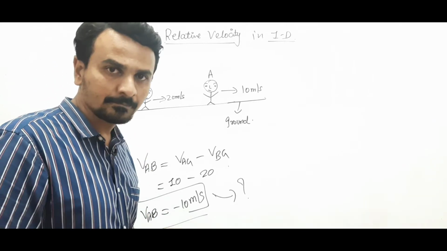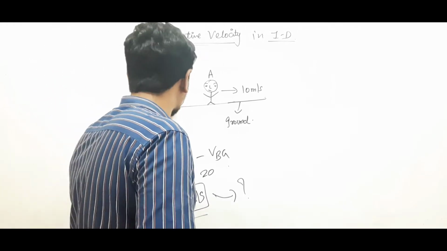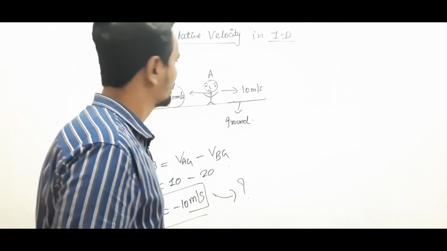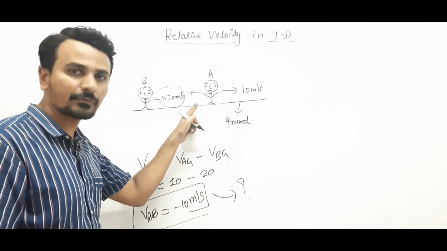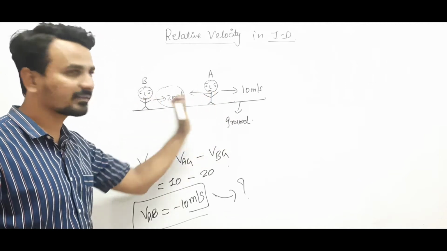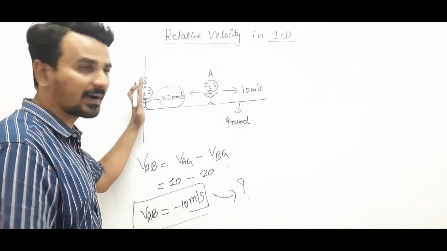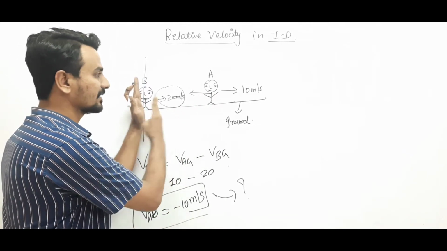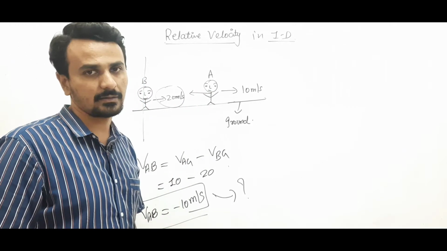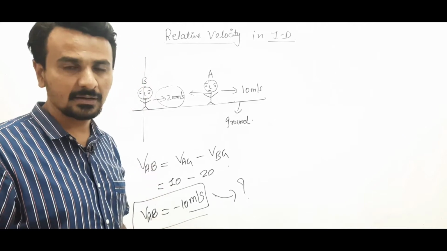So, this is 10, this is 20. So, 10 minus 20 is minus 10. So, B, which is at rest, finds that A is coming this way with velocity of 10. That is where we got the answer minus 10.